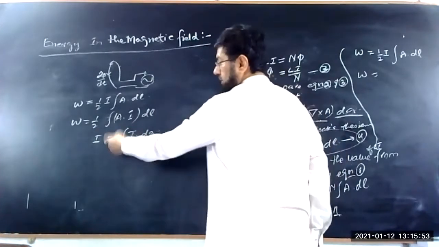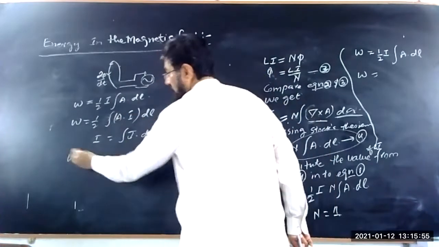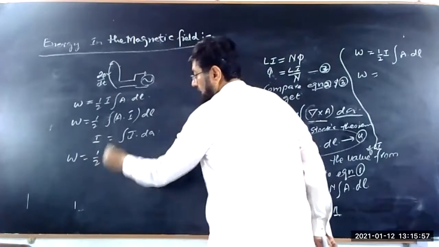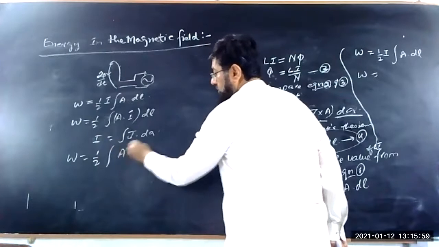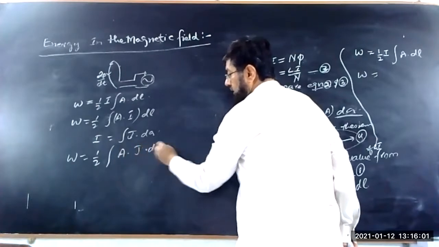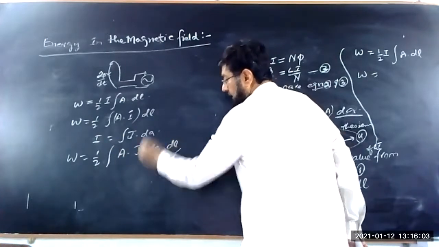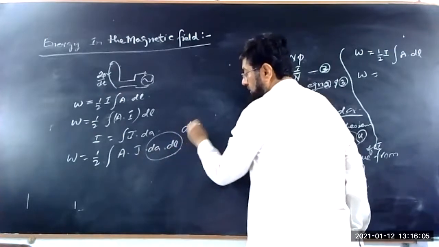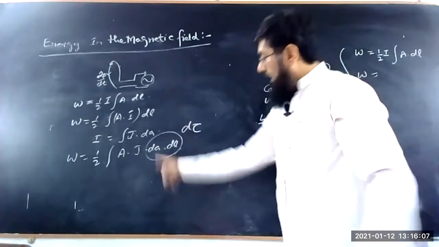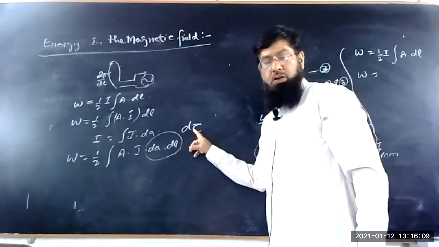So if we substitute over here, this is equal to 1 upon 2 integral of A into J dot dA into dl. dA into dl is equal to d tau: area into length is equal to volume.